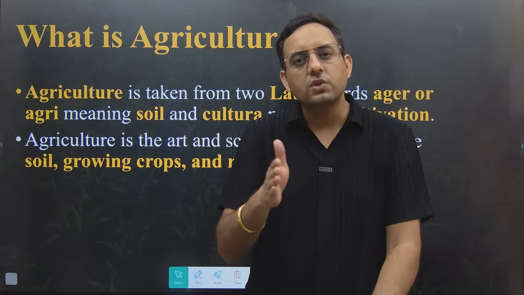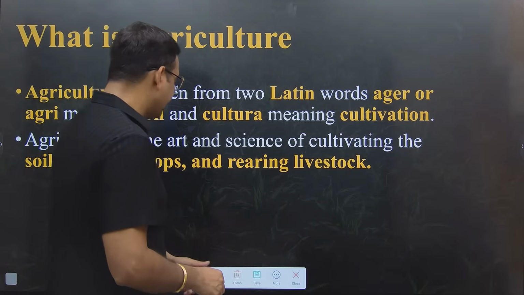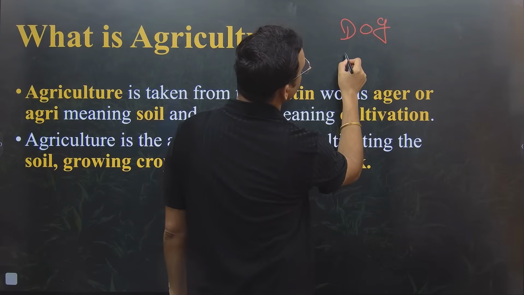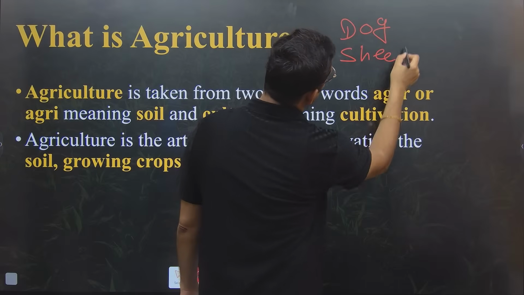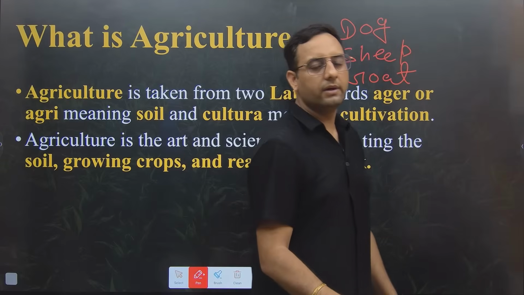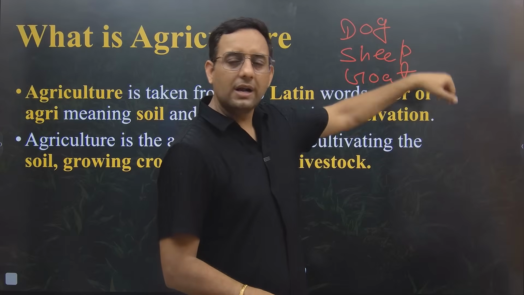You will ask how? Because the first animal which was domesticated was the dog. After the dog, the second domesticated animal was the sheep, and after sheep it was the goat, right? So dog, sheep and goat were the first 3 domesticated animals, and after that crop cultivation started.